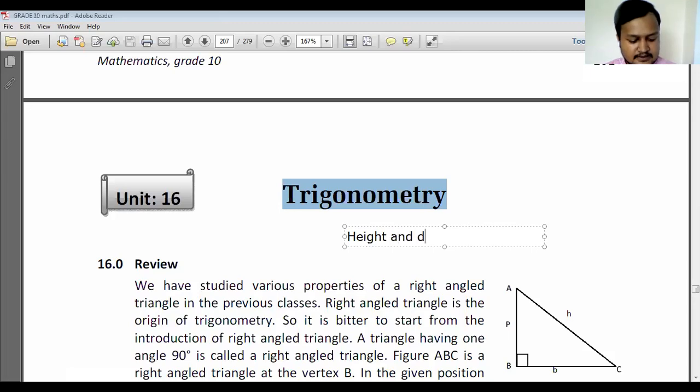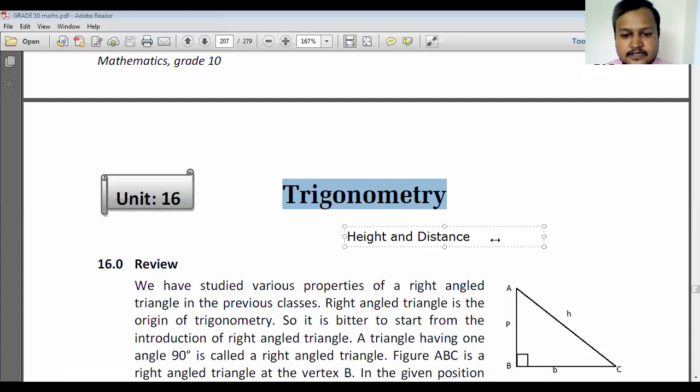Height and distance. This type of questions we practiced in grade 8. In grade 8 trigonometry there were a few questions, but that was only for general concept, basic knowledge, and about those we are going to learn here. And those are included there in optional math also. In optional math, we study questions of height and distance.